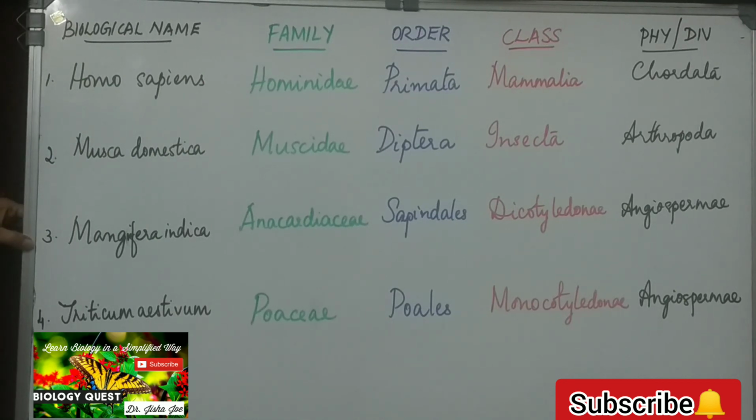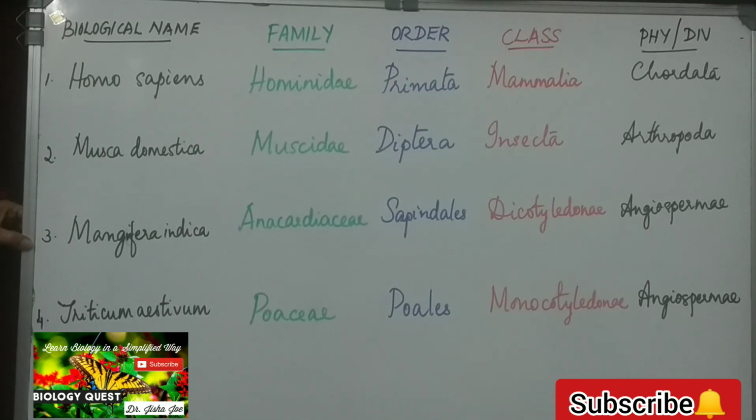Coming to the third example, the scientific name of mango, Mangifera indica. Which is the species name here? Indica is the species name. The genus name is Mangifera. It belongs to the family Anacardiaceae, the order Sapindales, class Dicotyledonae, and the division Angiospermae.